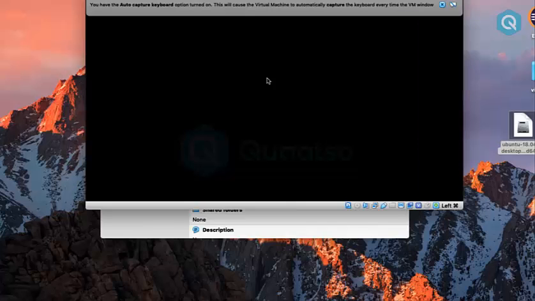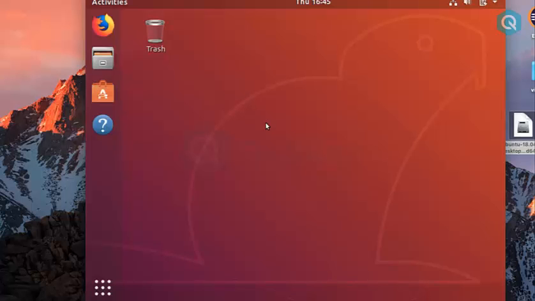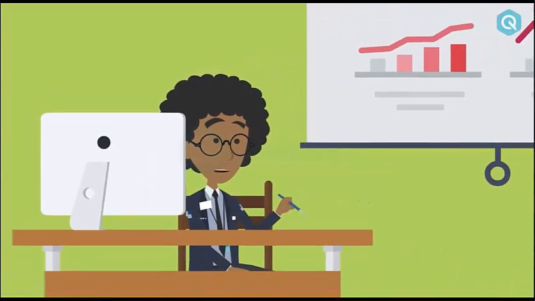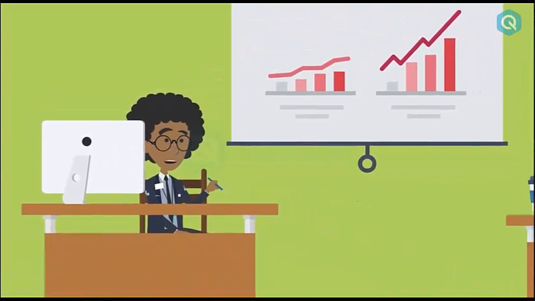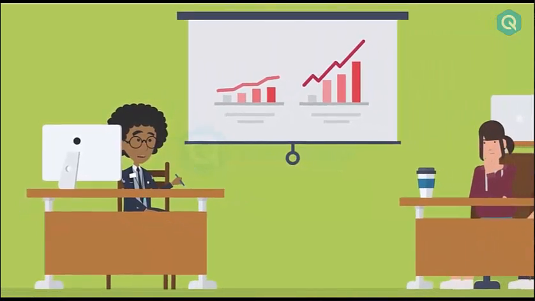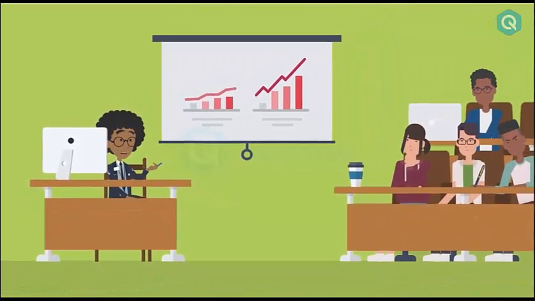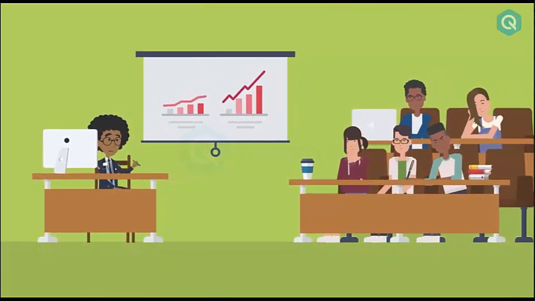Here it will start the VM and boot up our Ubuntu OS. Finally, I am running a Linux operating system on my Mac operating system using a VM. So I have both operating systems and I can experiment with this Linux without losing any data on my host machine. So that's enough for this session. We have learned how to install VirtualBox and Ubuntu on our host machine. In the next session, we are going to learn an Introduction to Linux.